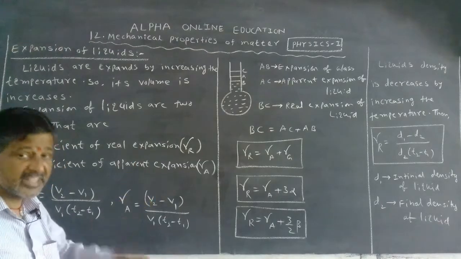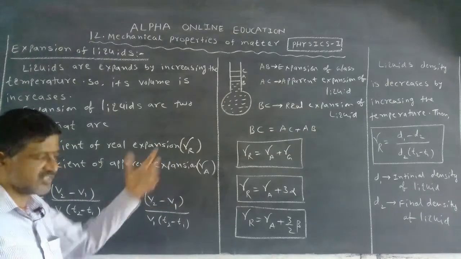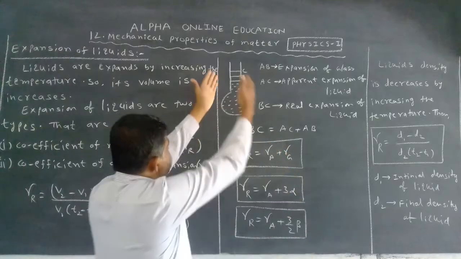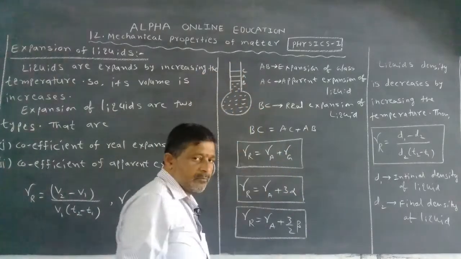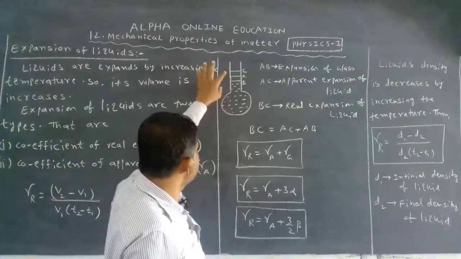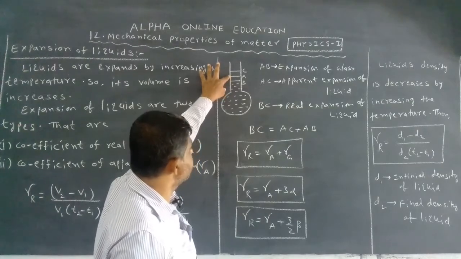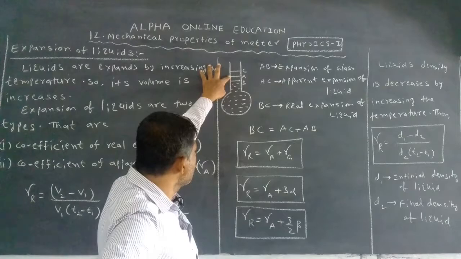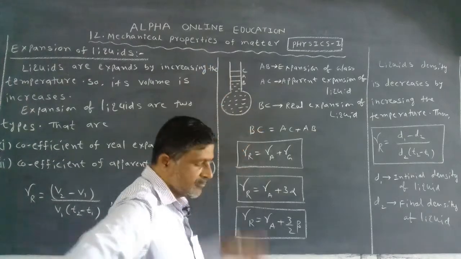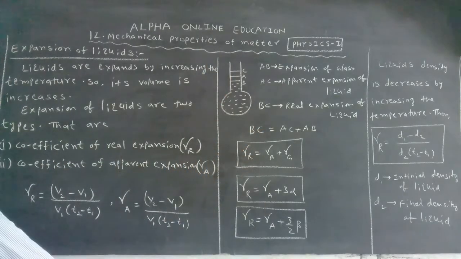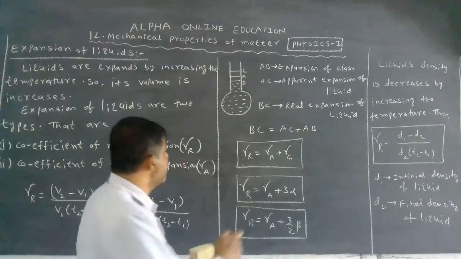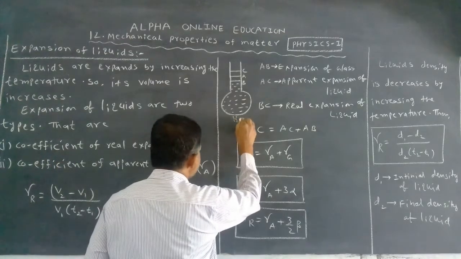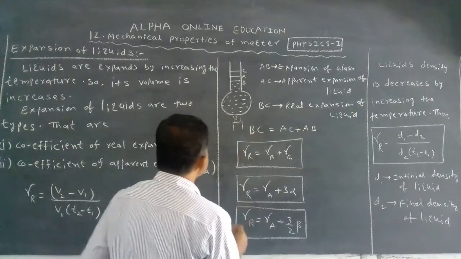Now we have one relation, and we want to see that relation. Let us take this as a container. In the container we take the liquid up to A. Then we give heat energy. What happens?